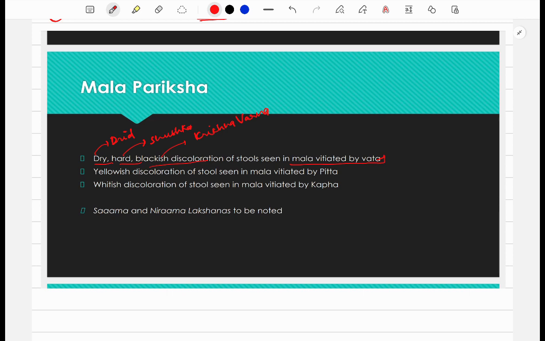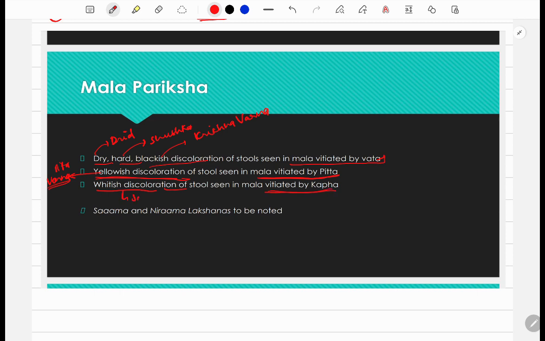Now if the dosha which is vitiating the mal is predominant, or it is of pitta in nature, then we will see that there is a yellowish discoloration. Right. Pita Varna will be seen. Right. If it is of whitish discoloration, then it is vitiated by kapha. Right.